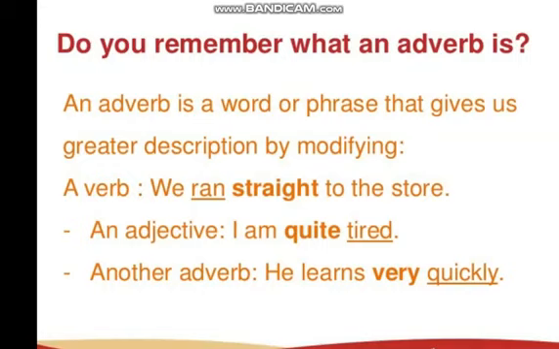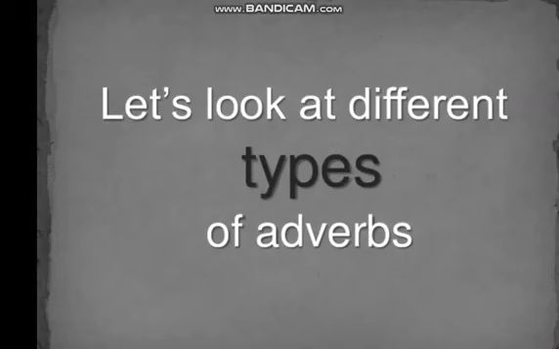Another adverb also modifies another adverb in a sentence. Look at the example, he learns very quickly. Quickly itself is an adverb and the word very is modifying it. So here the word very is also an adverb which is modifying another adverb in a sentence, that is quickly. So adverbs are words that modify a verb, an adjective or another adverb.